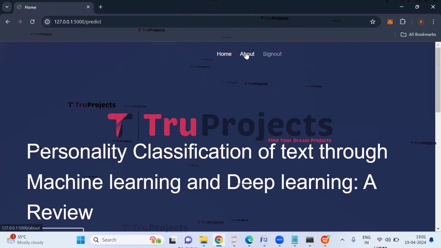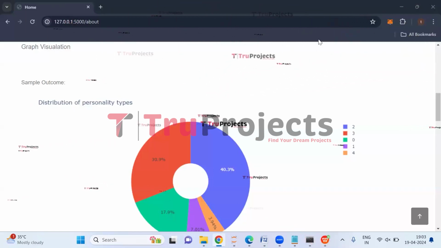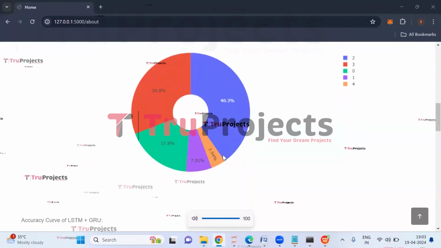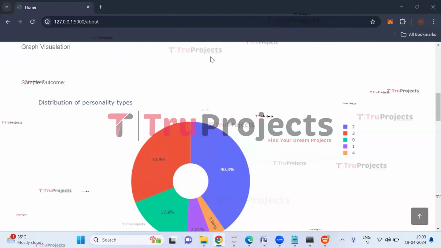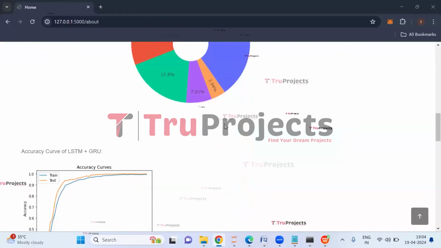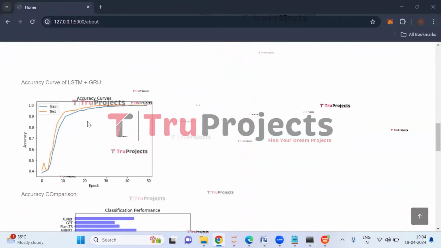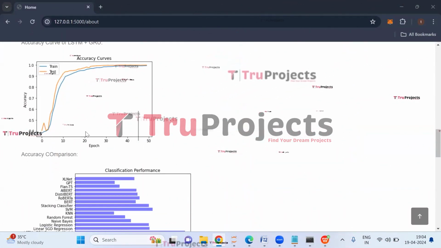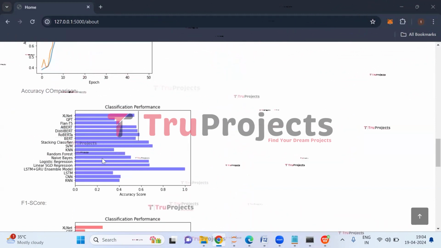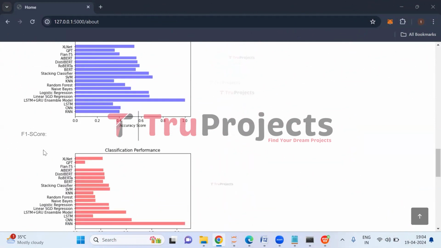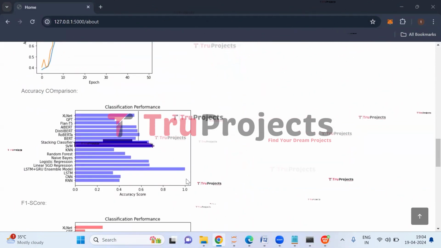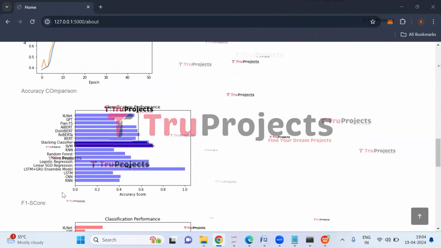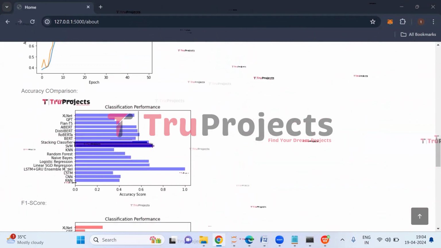Now click on About link here. So here, this is the donut graph, which represents the distribution of personality types. This is the accuracy curve of LSTM plus GRU. And here we have the comparison graphs for different evaluation metrics: accuracy, F1 score, precision, and recall. So here this is the accuracy comparison graph. Here on the x-axis we have accuracy score, and on the y-axis we have algorithm name.